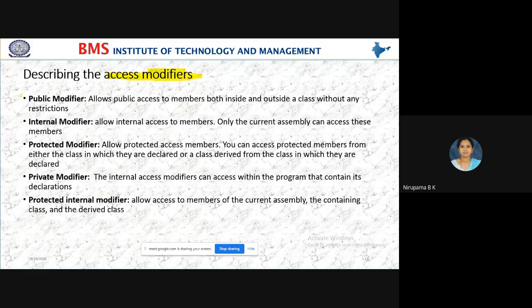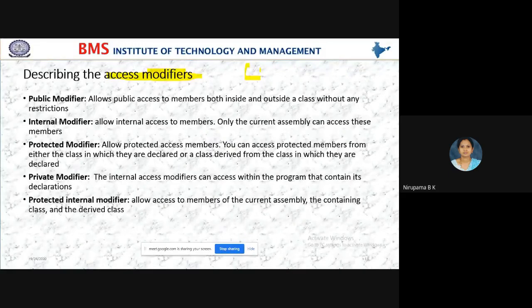So we'll see the access modifiers one by one. Yes, students, I repeat, with the help of access modifiers you can avoid the jumbling of data. If you take a class, in the class we will have so many variables.